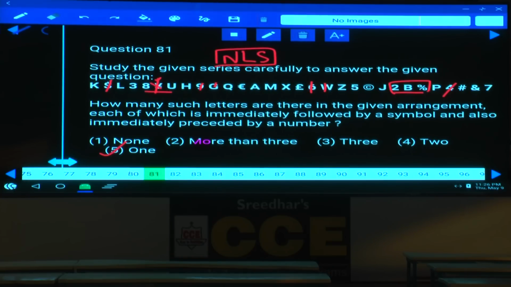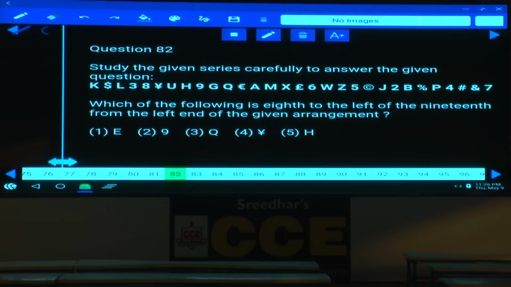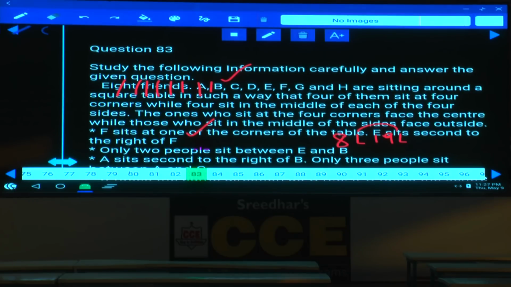And question number 82. Now in this 82, which of the following is 8th to the left of the 19th from the left? Both are left and left. If the direction is the same, then we need to subtract. 19 minus 8 is how much? 11. Now the 11th element from the left hand, 3, 4, 5, 6, 7, 8, 9, 10, 11. Q is the answer, choice 3. And this is about question number 78 to 82. Done? Then next one, 83 onwards.